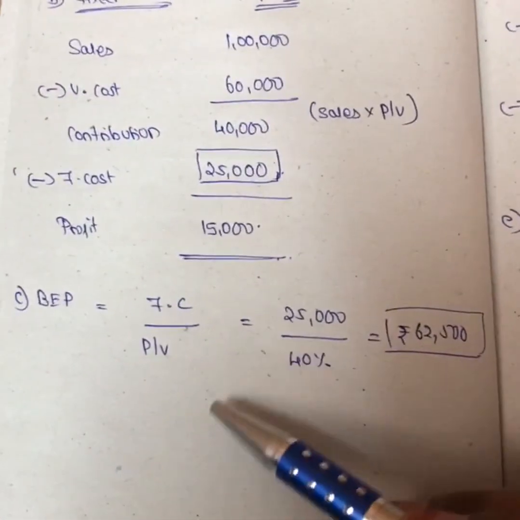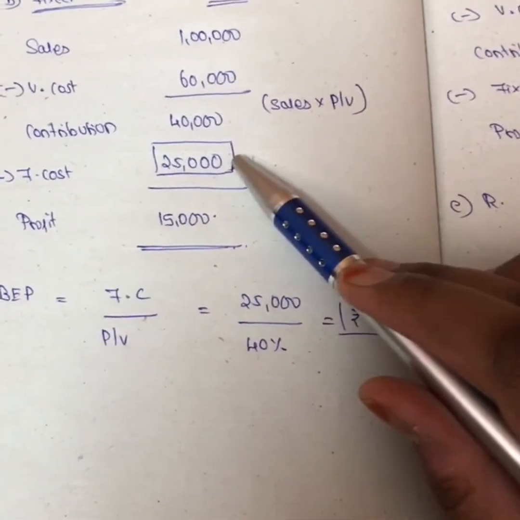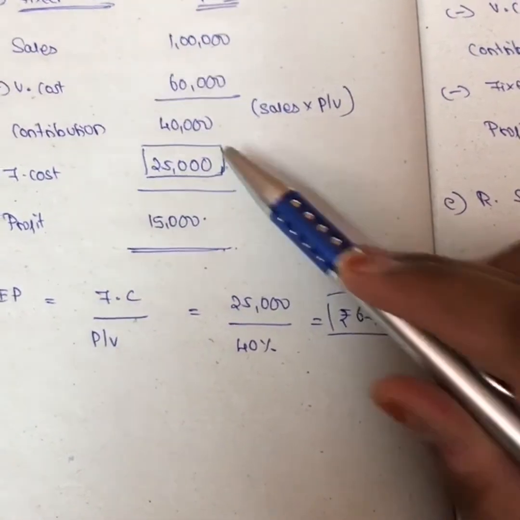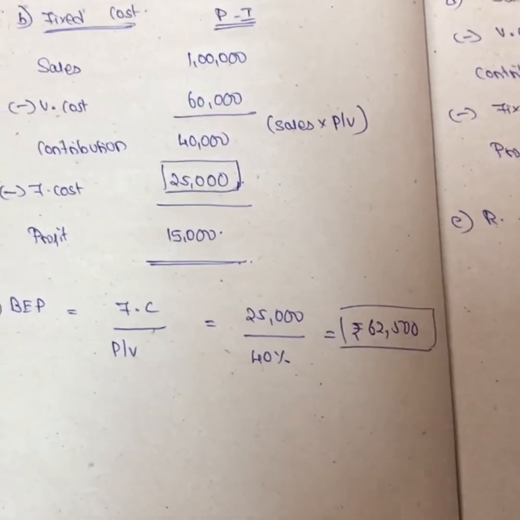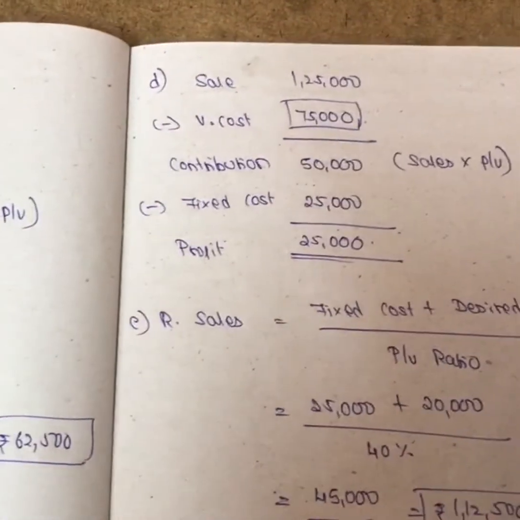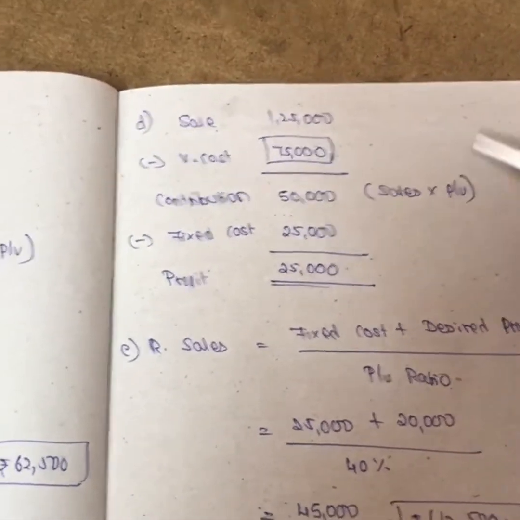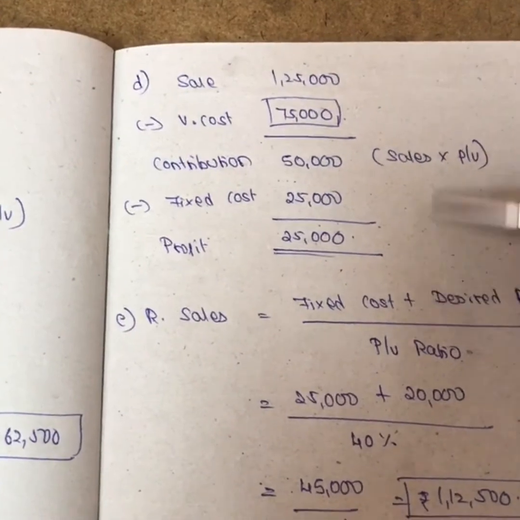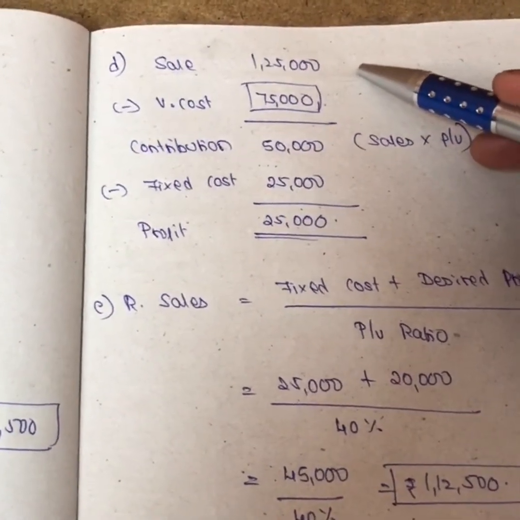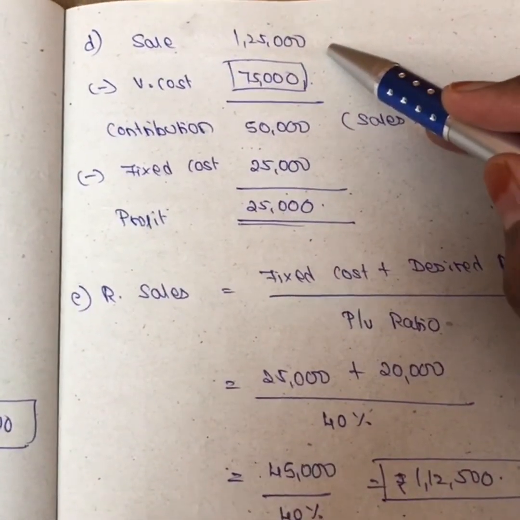Next, they ask you to calculate the break-even point. It's very easy: fixed cost divided by PV ratio. What is the fixed cost? I just calculated it as 25,000, divided by 40%. You get 62,500. The next part of the question: what is the profit if the sales is 1,25,000? So I know my sales is 1,25,000.